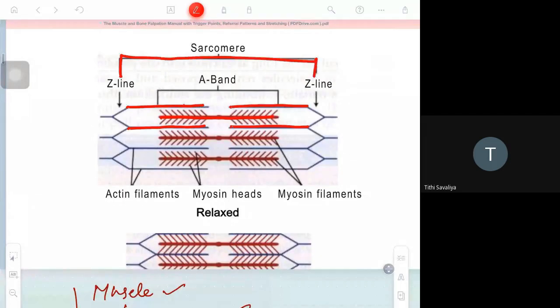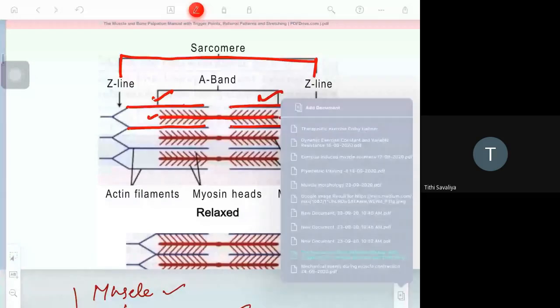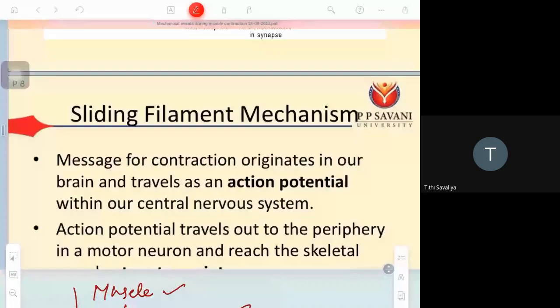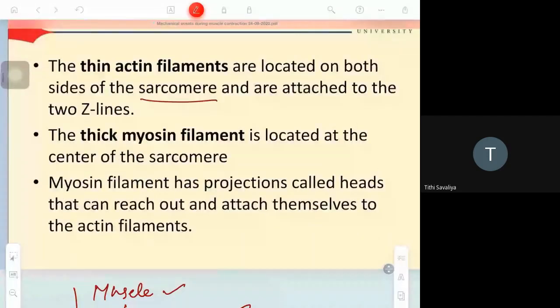Actin, that is the thin red filament, is present on either side. The thin filaments are located on both sides of the sarcomere.